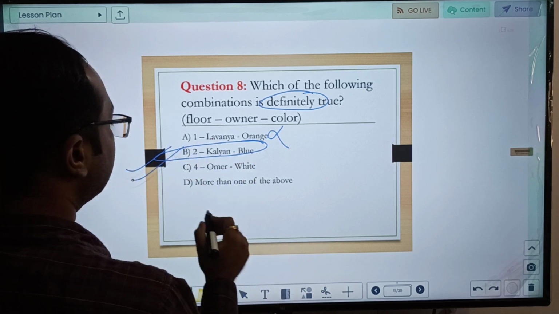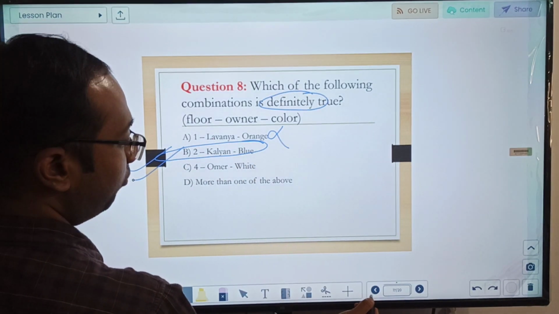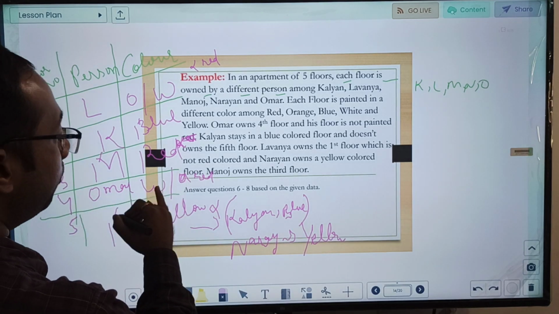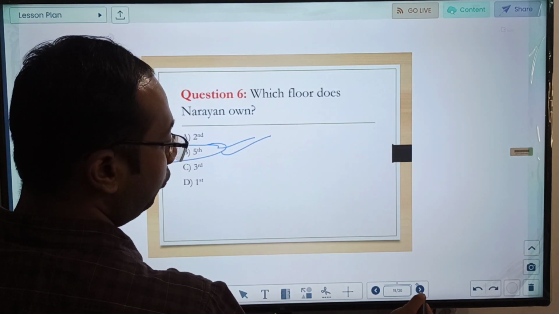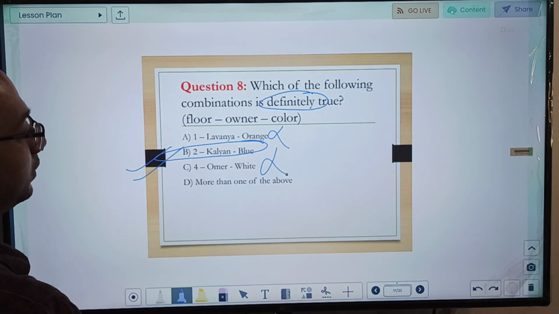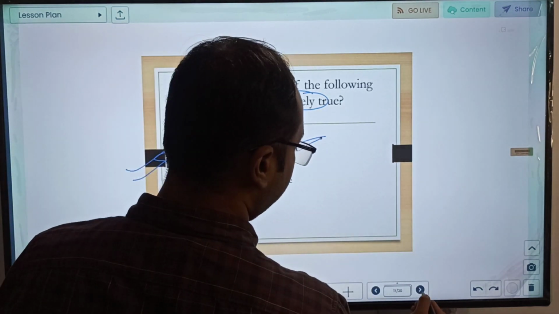Just for the sake of checking, let us check the other options also. 4, Omar and white. Omar could be white or it could be orange. So we are not sure about it. More than one of the above? No, only one option is correct. So this is the particular correct option.